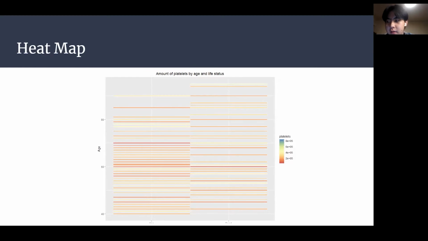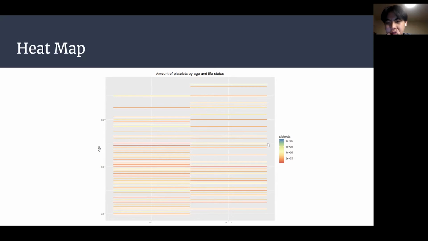Moving on to our final graph, which is our heat map. This is our special graph. It shows the amount of platelets by age and life status. Heat maps allow us to see the concentration of platelets for each age group, as well as their life status. So we can see if platelets are a factor for heart failure by looking at the colors here, seeing the concentration, the amount of platelets for each age group. And also we can see what their ultimate life status is, if they're alive or dead.